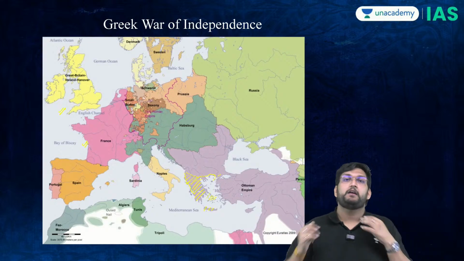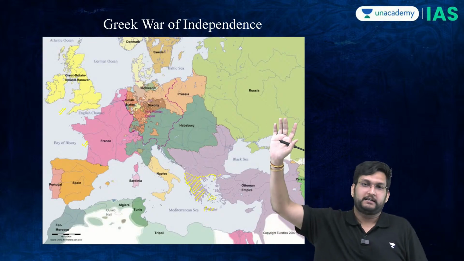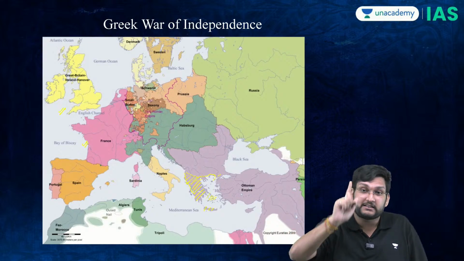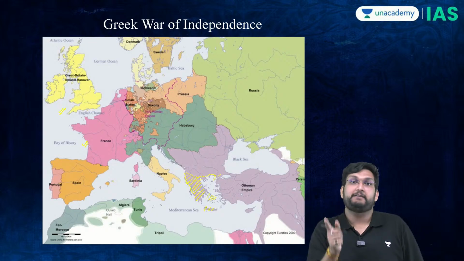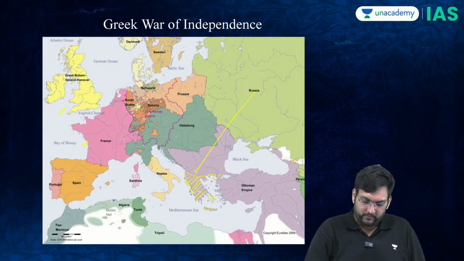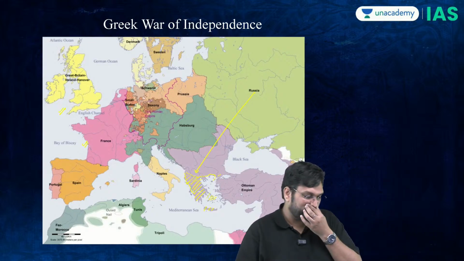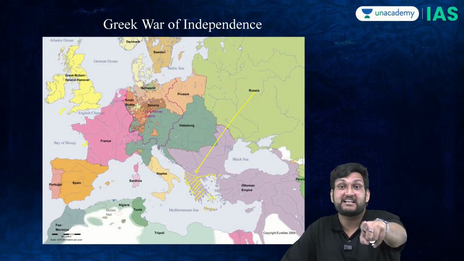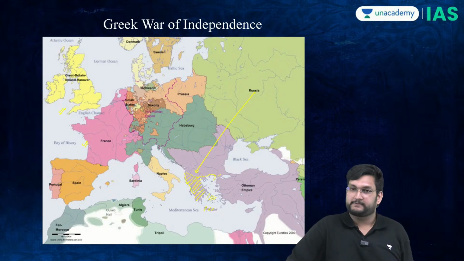The Russians will say, we will give you independence, O Greece, you don't need to worry. And this is where a great power got involved in the internal politics of the Ottoman Empire. The Ottoman Empire and the Greeks were fighting, but now the Russians say, we will give you assistance and independence. The Russians are going to attack the Ottomans to get independence for Greece.